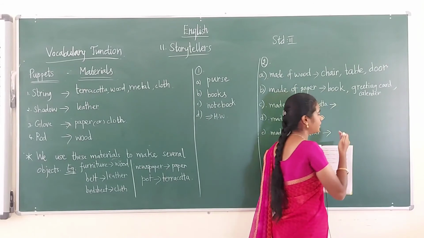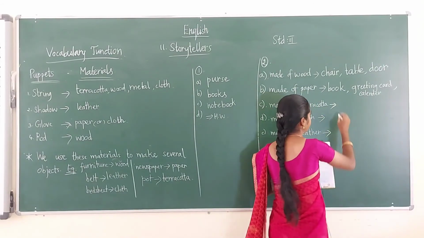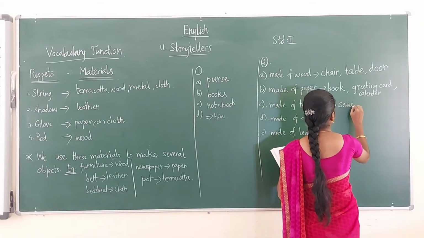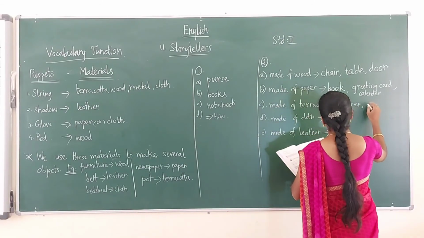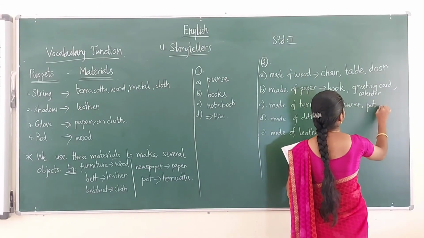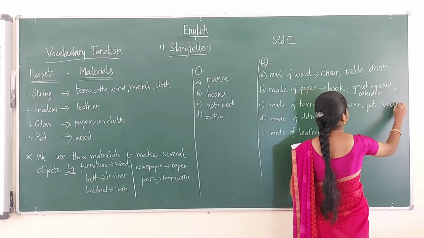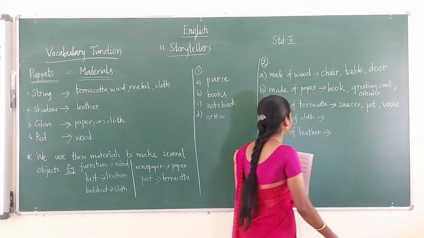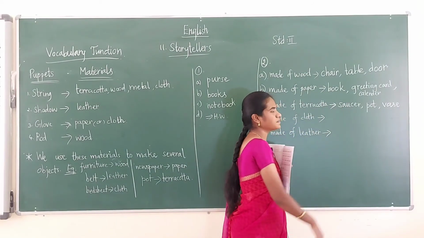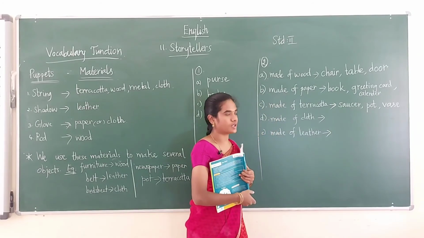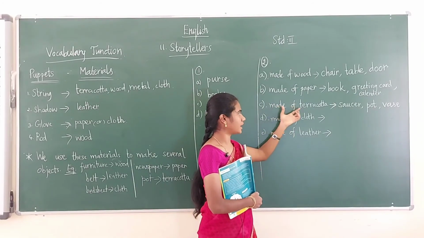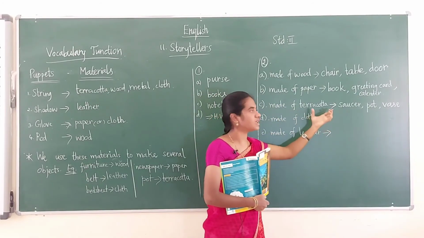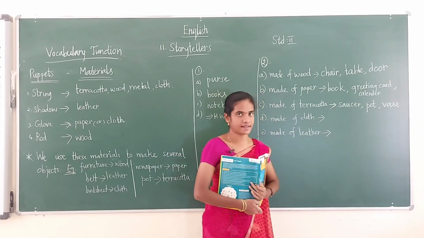From terracotta we can make these objects. Terracotta is a material. From this material we can make these objects.